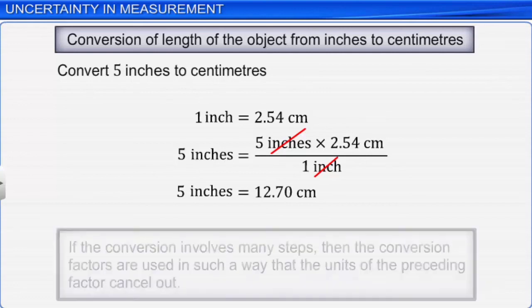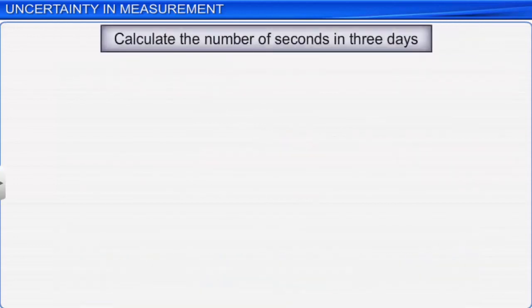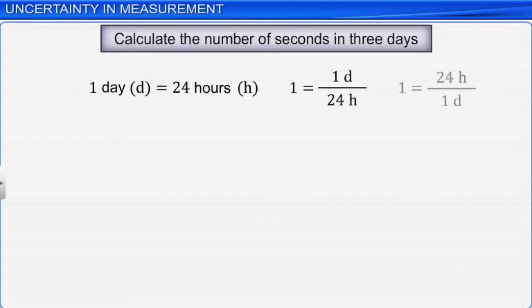Also note that if the conversion involves many steps, then the conversion factors are selected in such a way that the units of the preceding factor are cancelled out. Let's see an example. Let's say that we have to find the number of seconds in 3 days. We know that 1 day is equal to 24 hours. So we write the conversion factor as shown. We also know that 1 hour is equal to 60 minutes and 1 minute is equal to 60 seconds.